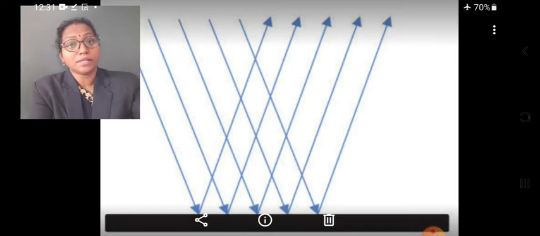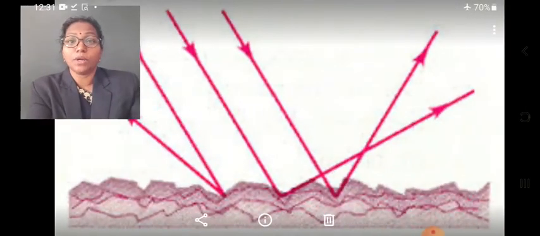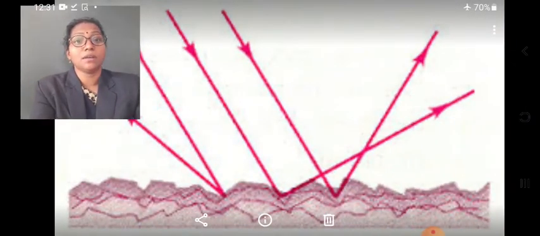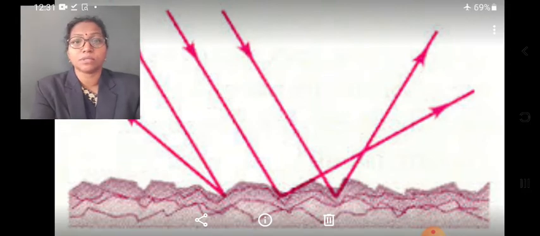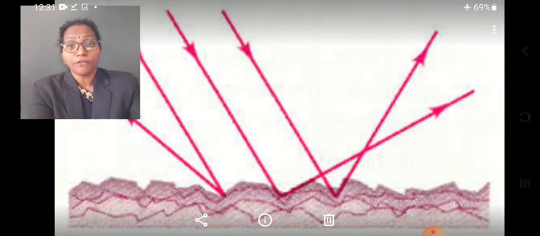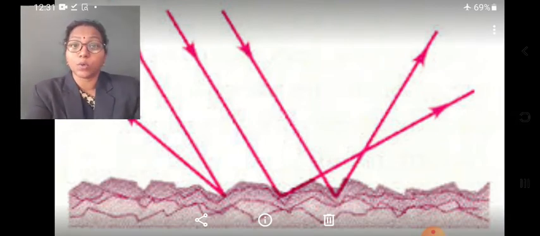Now students, the second type of reflection is called irregular reflection or diffused reflection. In this diagram you can see the surface is not even, it is not leveled, it has many ups and downs. That means the surface is rough. The reflection that occurs on a rough surface is called irregular reflection.